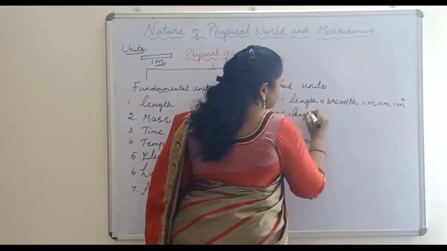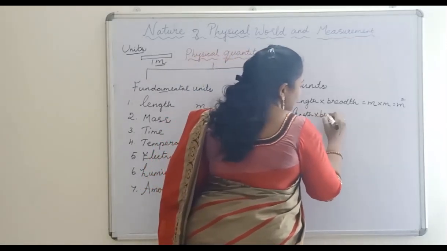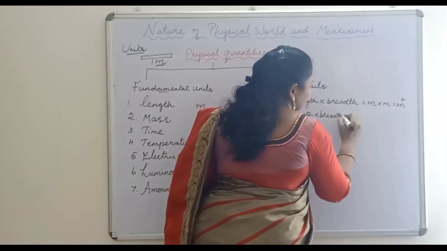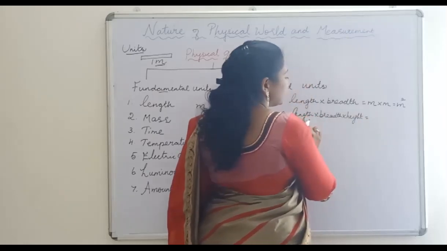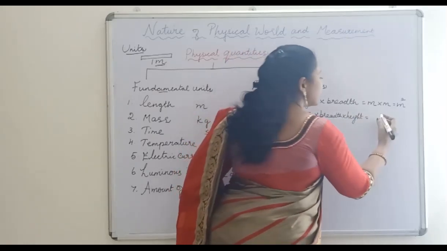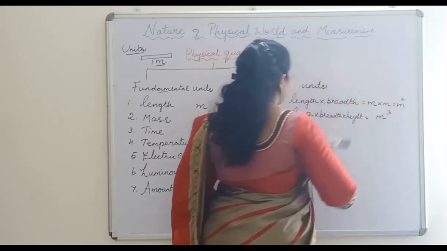Okay, for volume, what is the formula for volume? Length into breadth into height. Okay, so length into breadth into height. So it is meter into meter into meter. So it is meter cube.